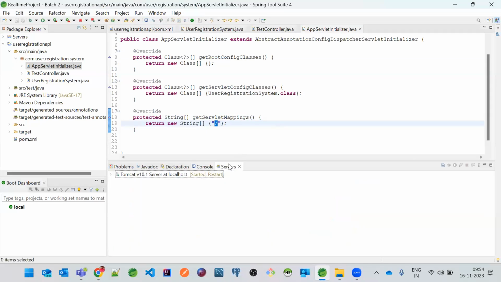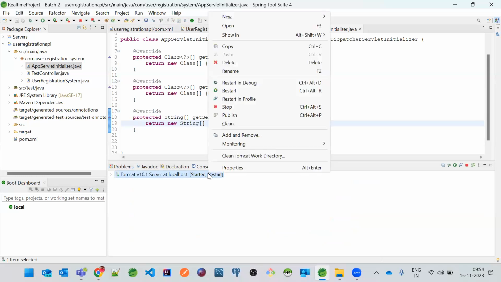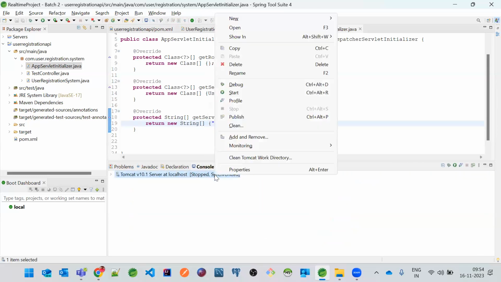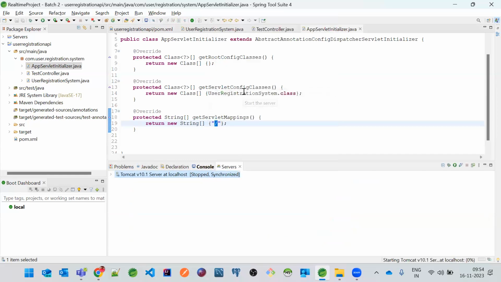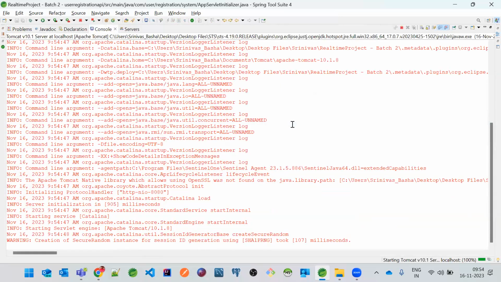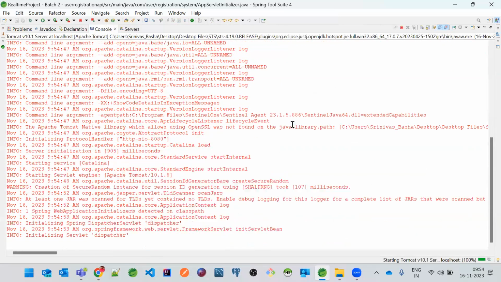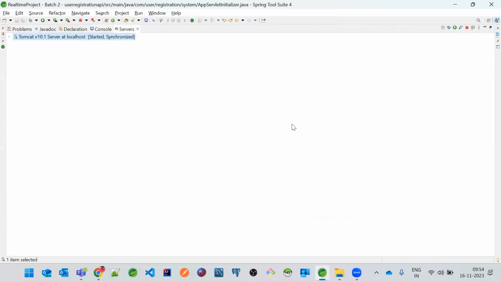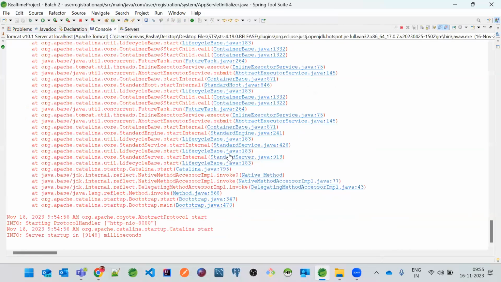Now, if I just stop it and start the application, that means now start the Tomcat server. You'll just see some strange errors. This is where Maven scopes are really important. So what is the error? Let's see why it is not getting started.